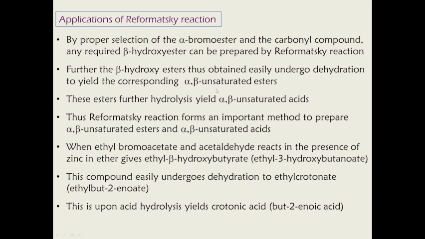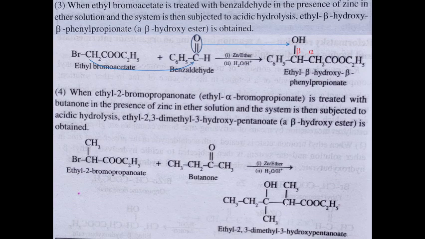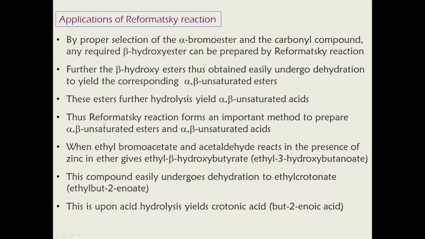Once the alpha beta unsaturated esters are formed, further hydrolysis will completely convert them into the alpha beta unsaturated carboxylic acid. Thus the Reformatsky reaction forms an important method to prepare alpha beta unsaturated esters and alpha beta unsaturated acids.